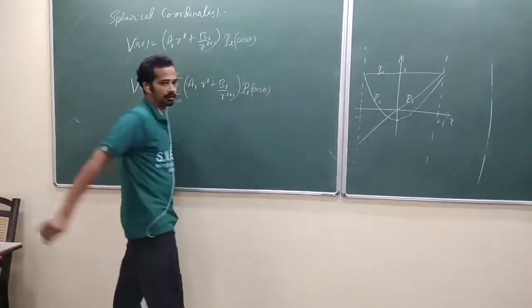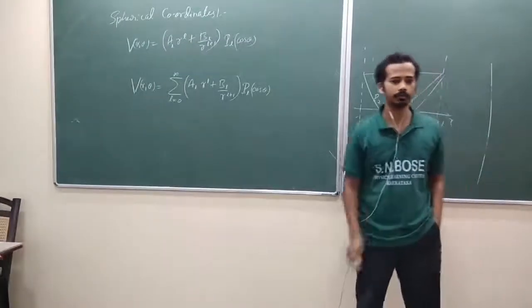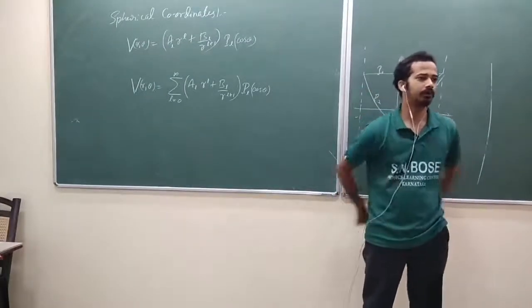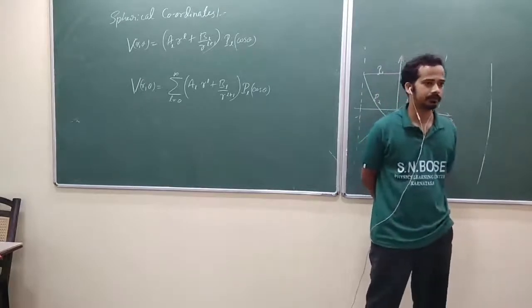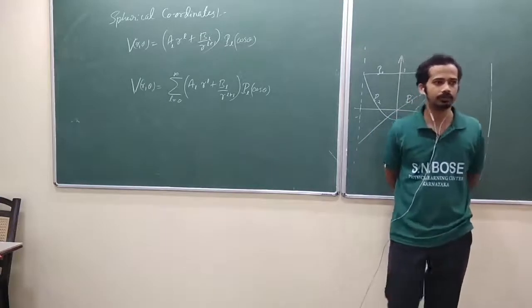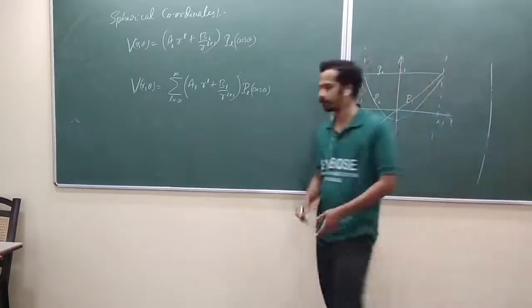And you have to remember this solution. This is the solution for the azimuthal symmetry problem. Next one is the boundary condition, which gives the A_l and B_l values. This is the general solution; the boundary condition will fix those constants.